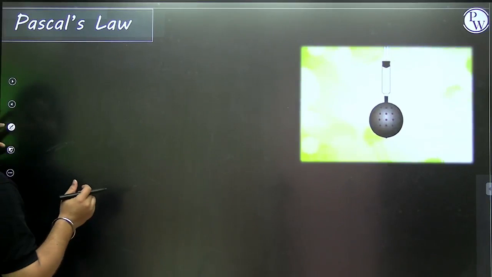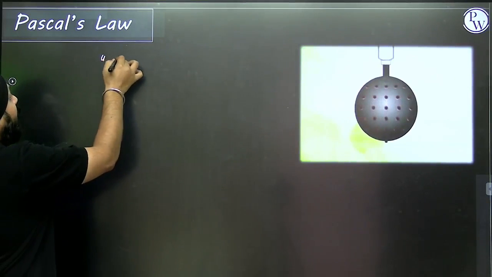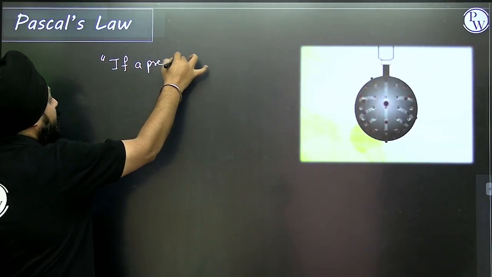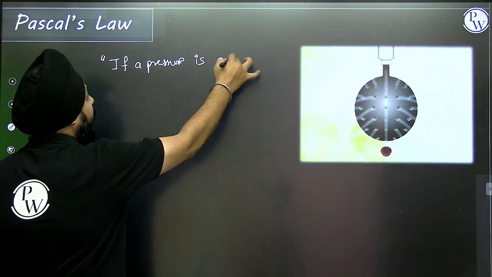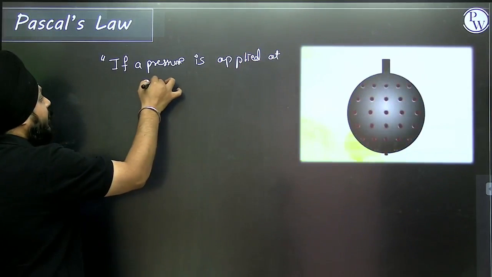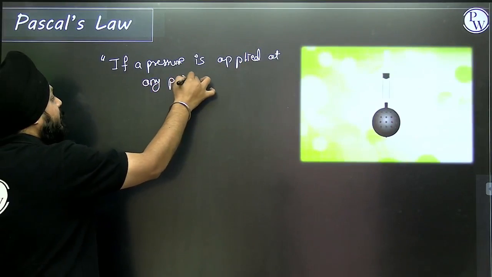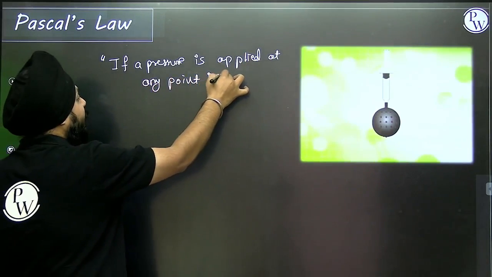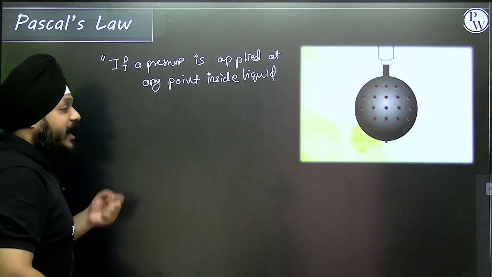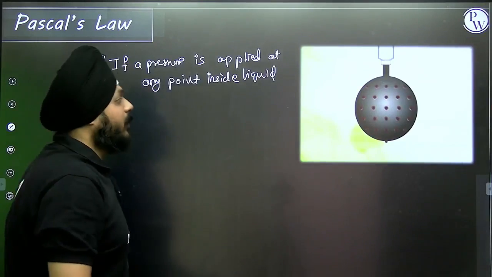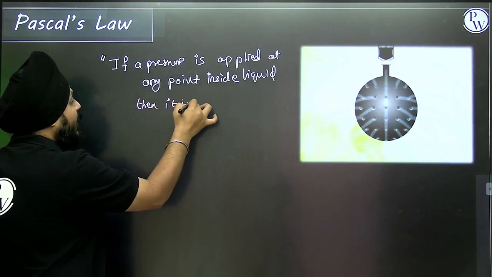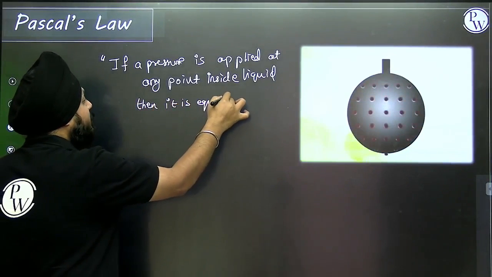At any point, if pressure is applied at any point inside a fluid, then it is equally distributed in all directions.